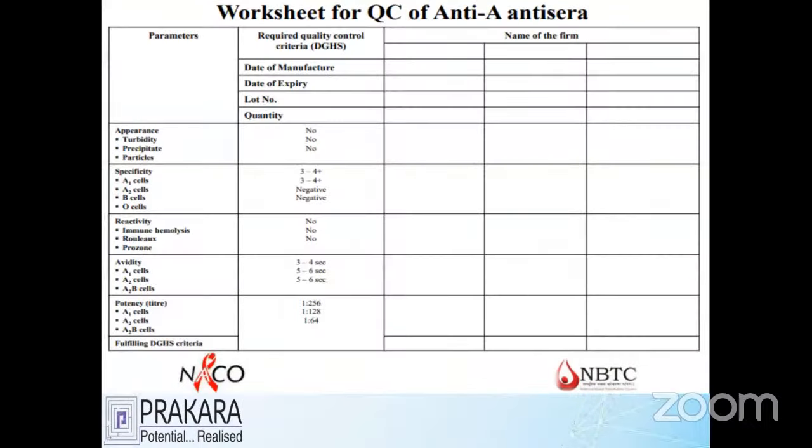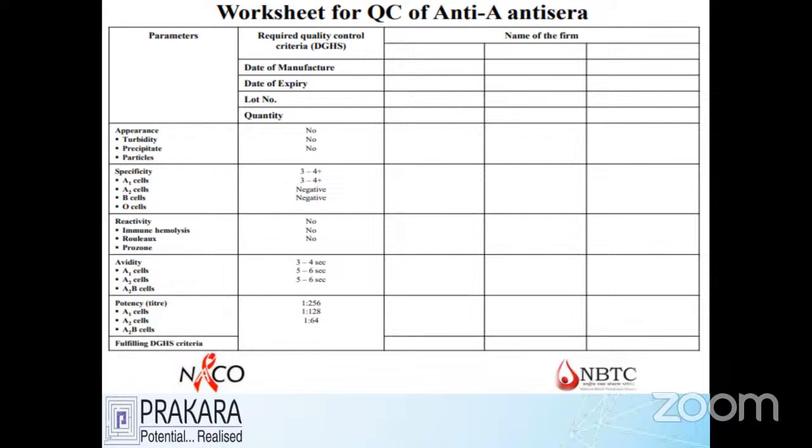We'll see here, this is going to be called a worksheet. This worksheet gives the idea of whatever I have done for quality control, and I am going to record all that documentation on the paper. This is going to be a worksheet paper. That paper will tell about, for example, the picture about anti-A anti-sera.